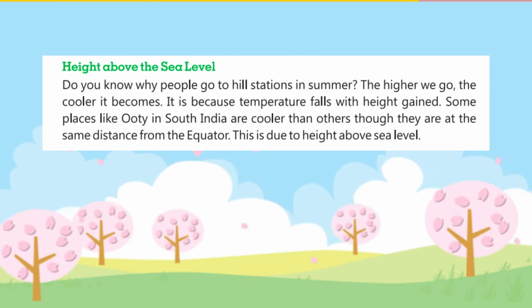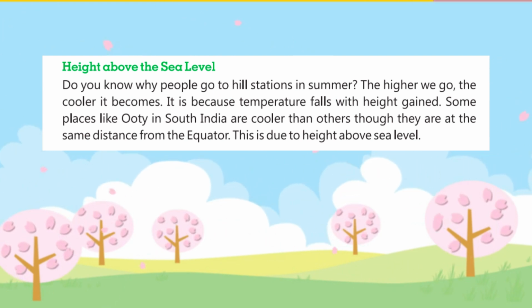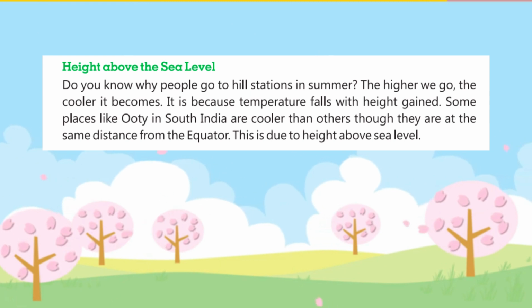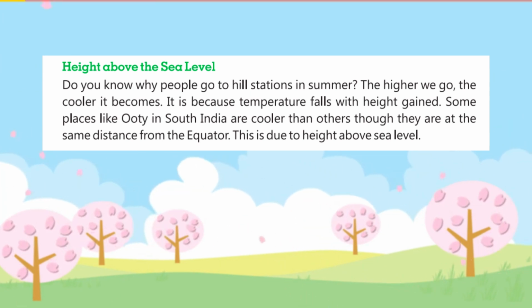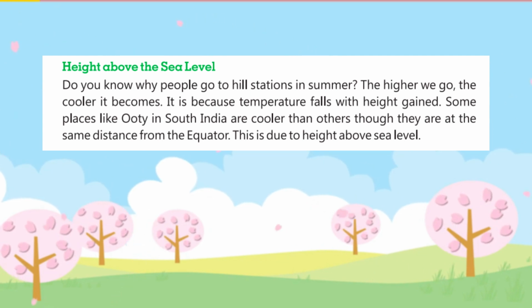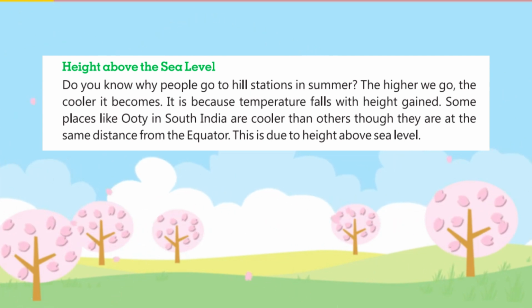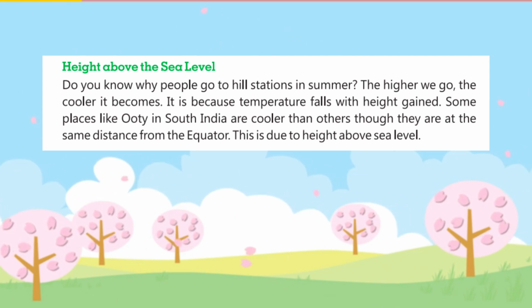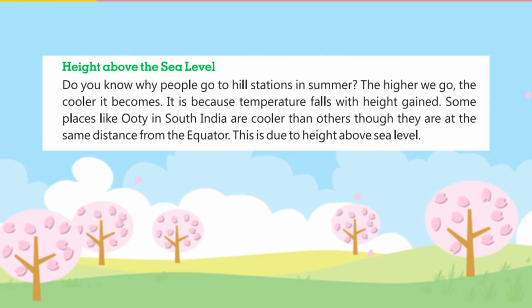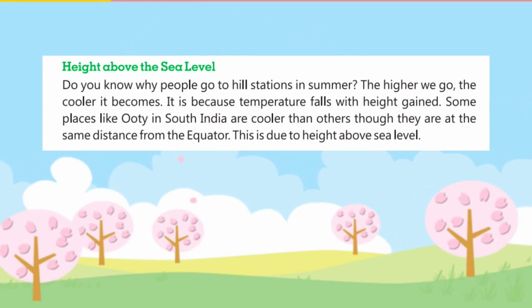Do you know why people go to hill stations in summer? The higher we go, the cooler it becomes. It is because temperature falls with height gained. Some places like Ooty in South India are cooler than others though they are at the same distance from the equator. This is due to height above sea level.